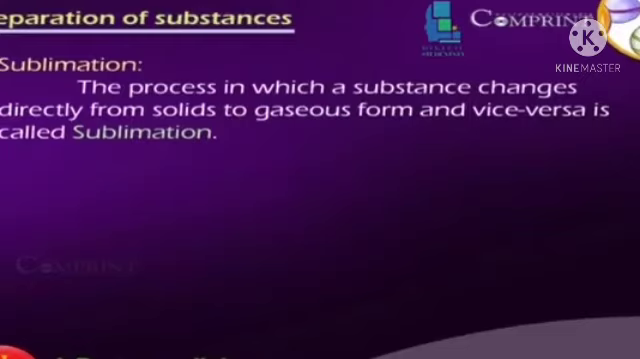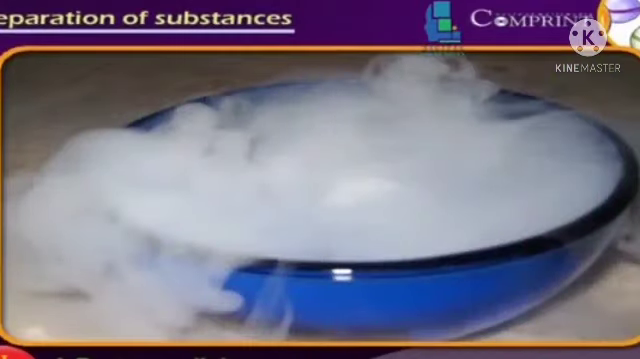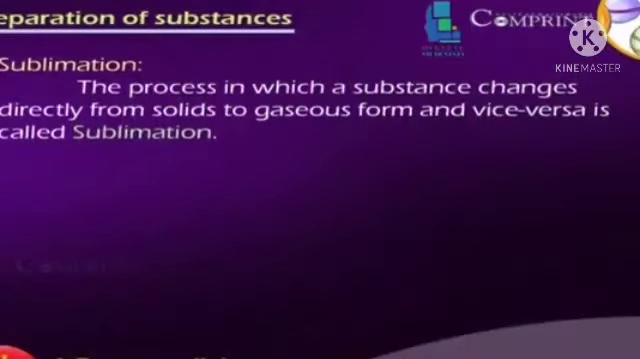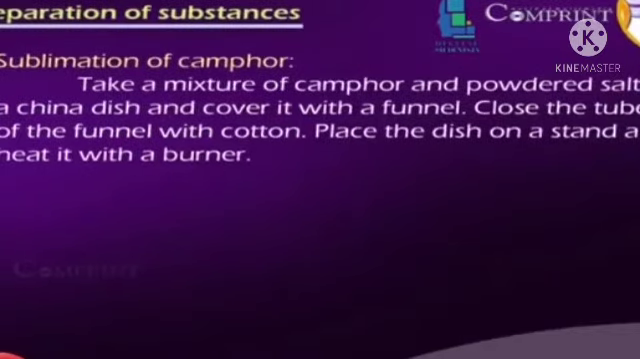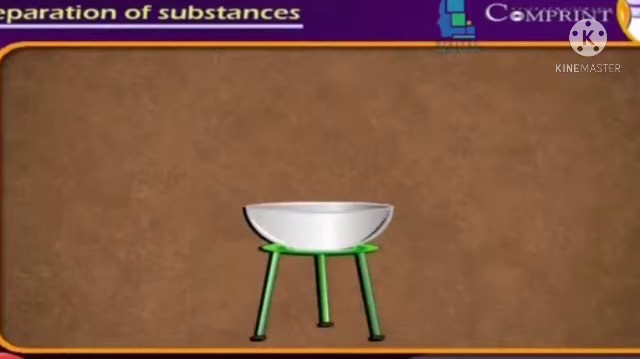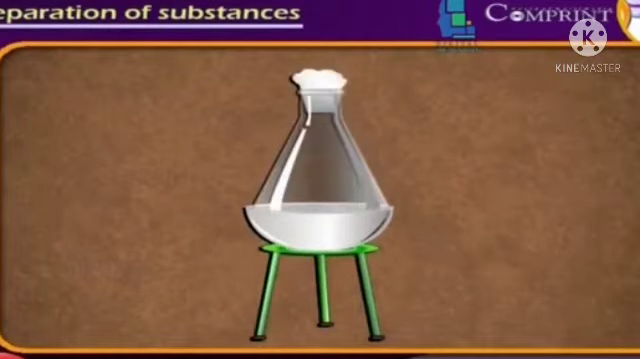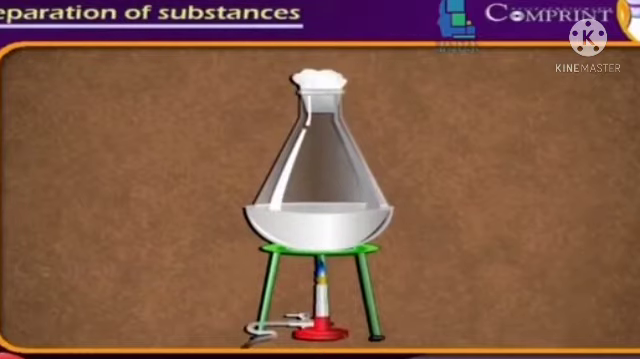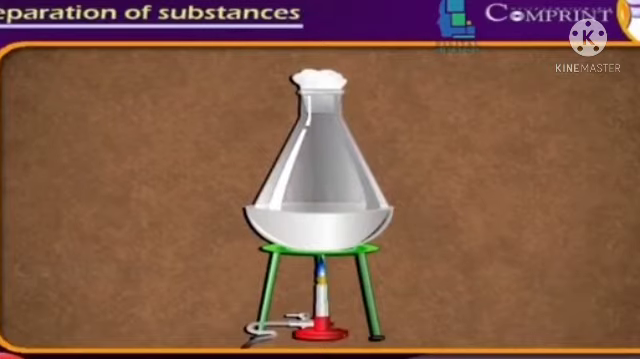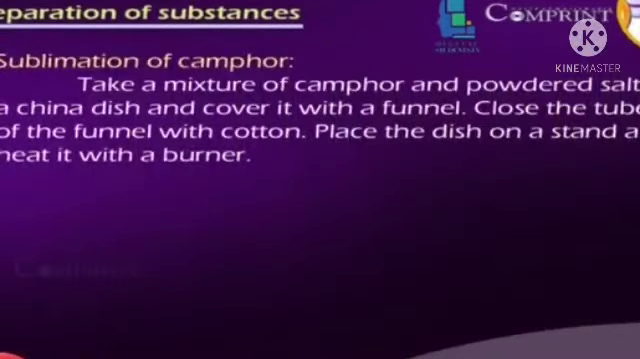Sublimation. The process in which a substance changes directly from solid state to gaseous state is called sublimation. Take a mixture of camphor and powdered salt in a china dish and cover it with a funnel. Close the tube of the funnel with cotton. Place the dish on a stand and heat it with a burner.